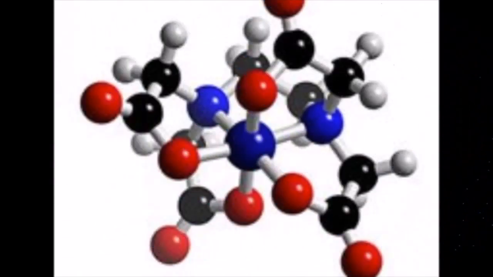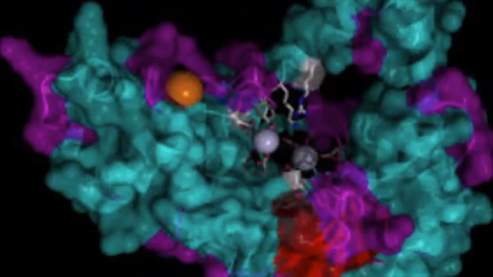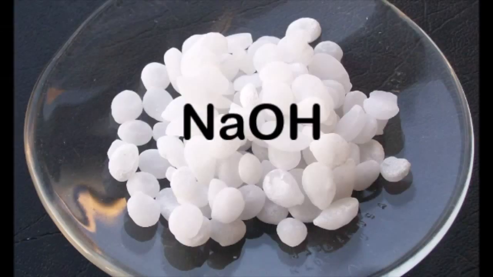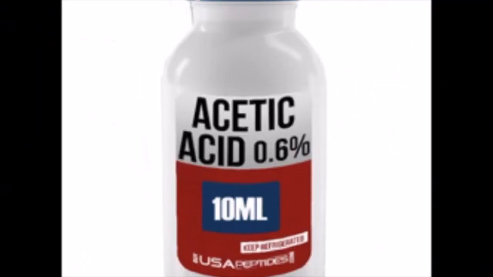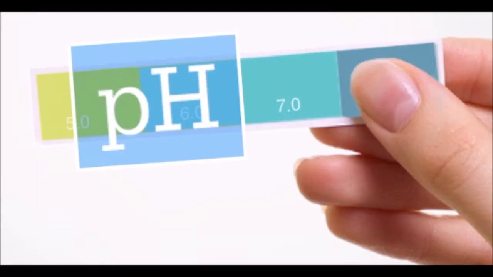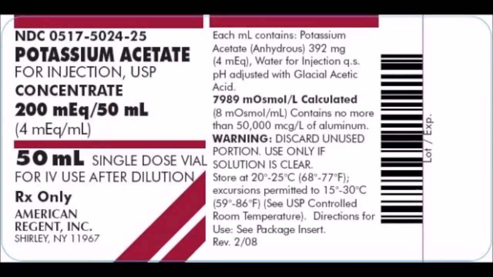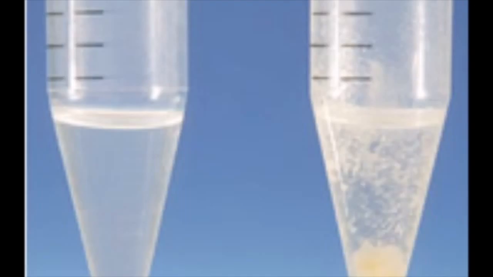Plasmid can be protected from endogenous nucleases by chelating the magnesium ions using EDTA. Magnesium ion is considered a necessary cofactor for most nucleases. Sodium hydroxide and SDS are used to disrupt the cell membrane, and sodium hydroxide also denatures the DNA into single strands. Acetic acid neutralizes the pH, and potassium acetate precipitates the chromosomal DNA and proteins along with the cellular debris.